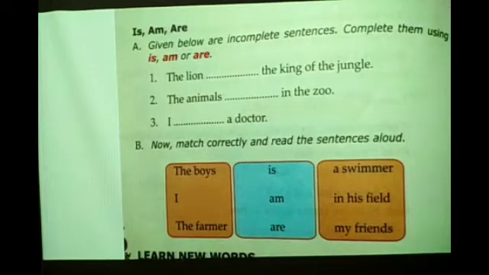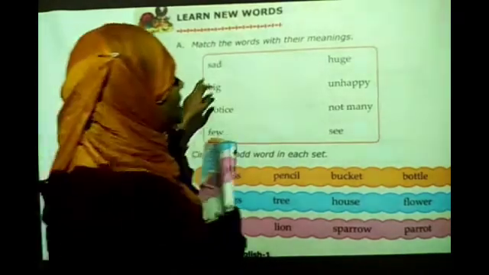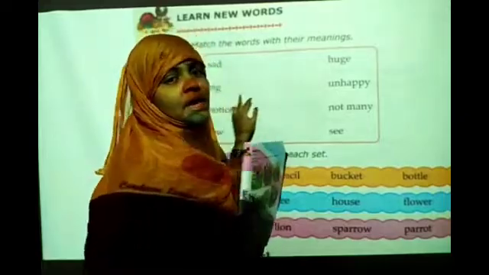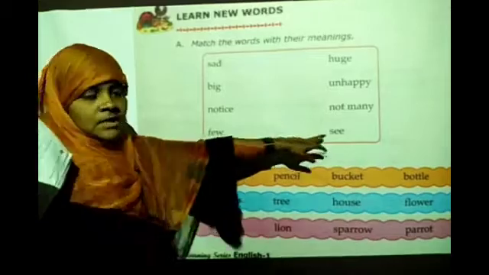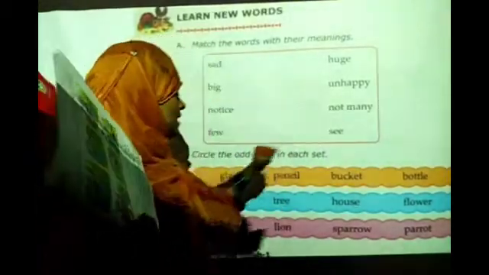Okay, children, understood is, am, or are? Next bit. The next bit is also your homework. Match the words with their meaning. Same meaning. Sad means what? What is the meaning of sad? Unhappy. Yes. What is the meaning of big? Huge. What is the meaning of notice? See. What is the meaning of few? Not many. Understood? Like this, match it.